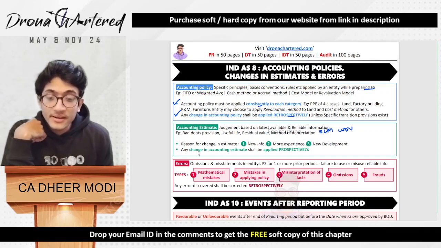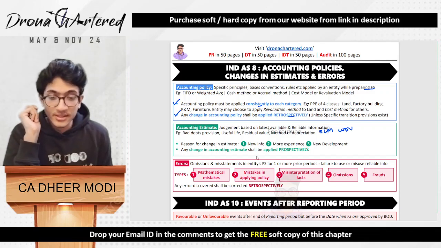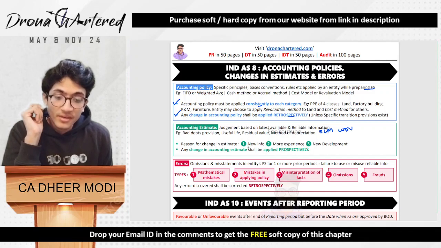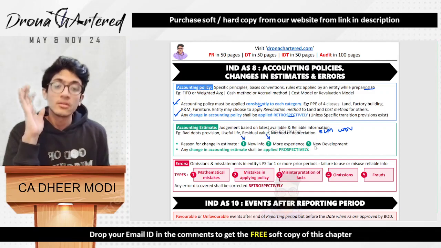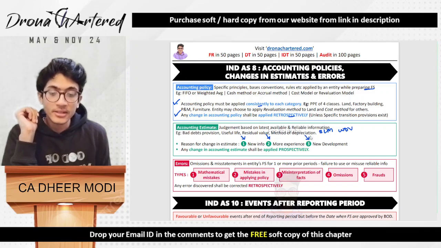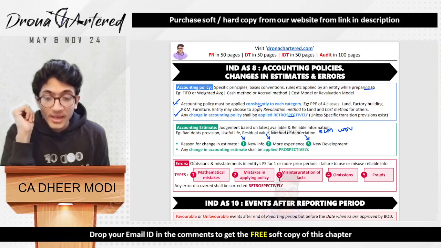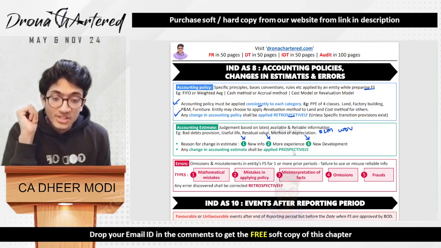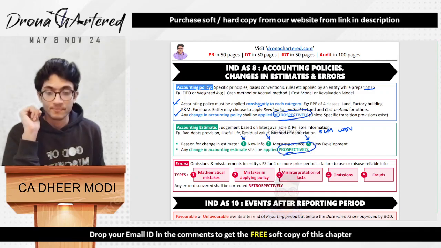So whenever you have to make a change in estimate, it is only allowed if there is any new information, or there is now more experience, or there are any new developments that have happened based on the assumption that you have taken. Any change in accounting estimate shall be applied prospectively. So if you see, this has to be applied retrospectively and this has to be applied prospectively.